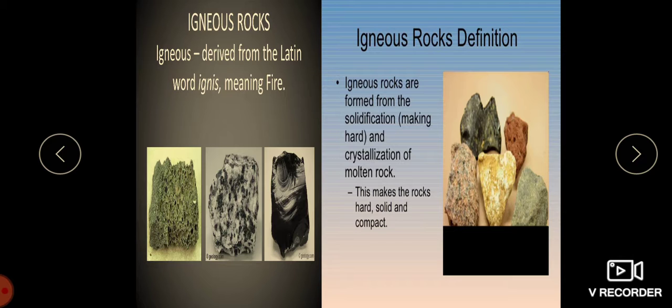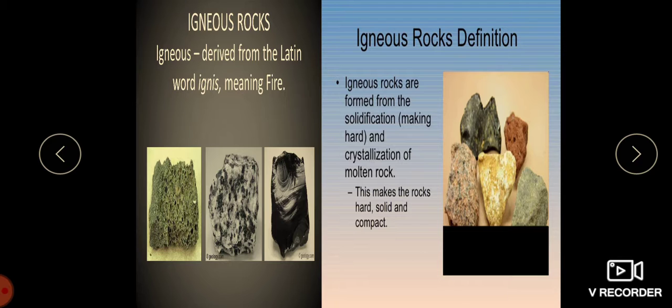It is formed through the cooling and solidification of magma or lava. This magma may be derived from the partial melts of pre-existing rocks in either a planet's mantle or crust.